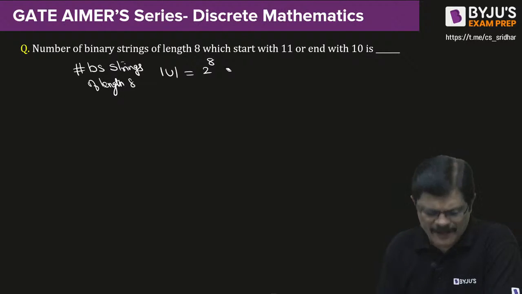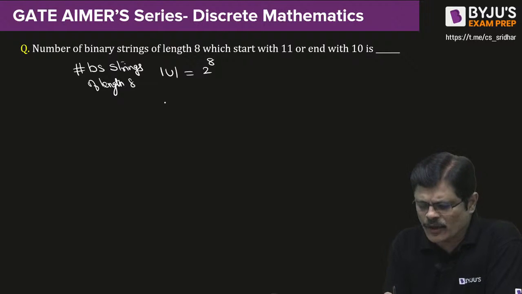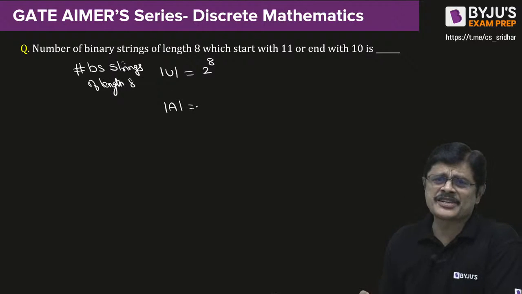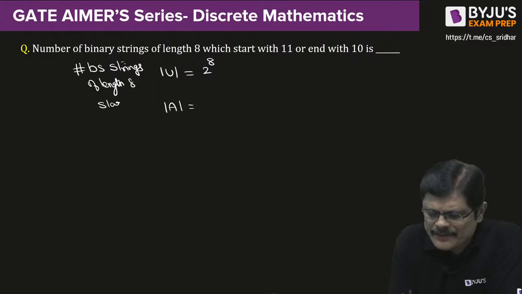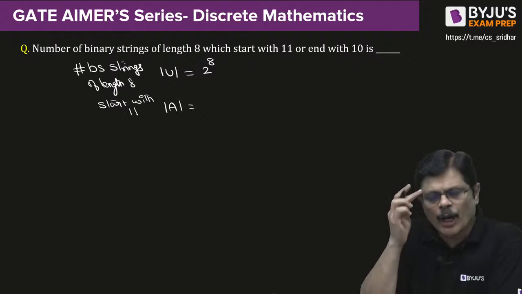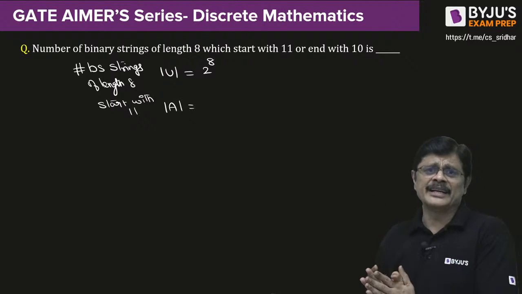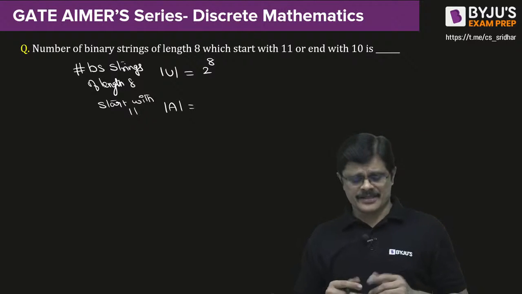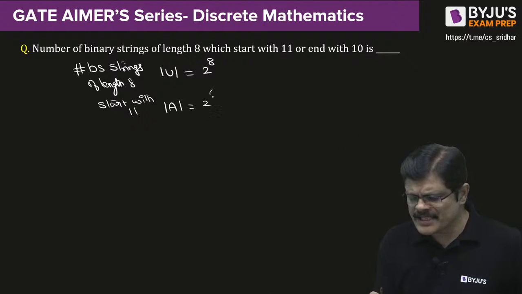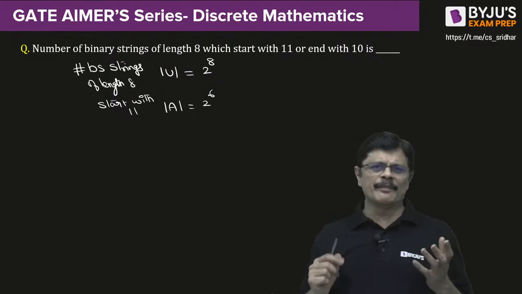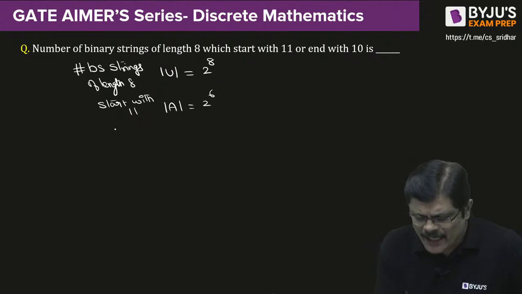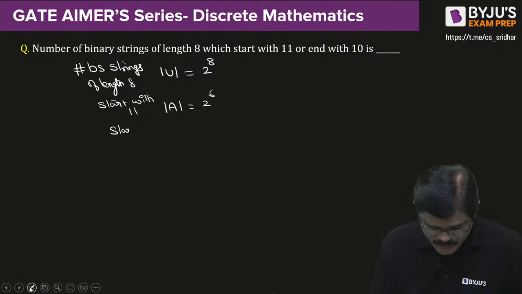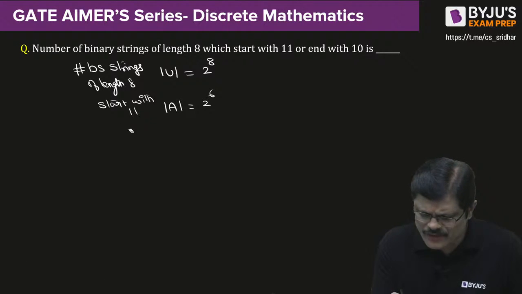But here let us define two sets. One set I call binary strings of length 8 which start with 1 1. How many binary strings of length 8 are starting with 1 1, my dear friends? That is 2 power 6, because the first two positions are fixed. And the next one is ending with 1 0. So let us end with that.